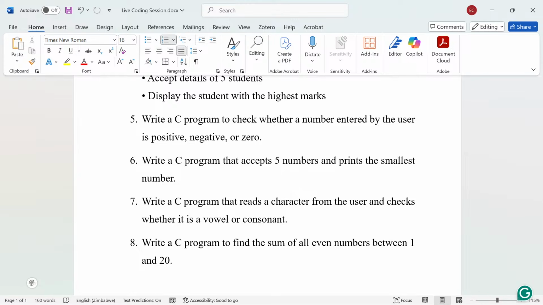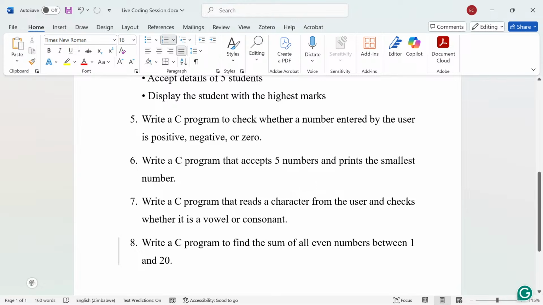So the remaining questions are these: write a C program to check whether a number entered by the user is positive, negative, or 0. Write a C program that accepts 5 numbers and prints the smallest number. Write a C program that reads a character from the user and checks whether it is a vowel or consonant. Write a C program to find the sum of all even numbers between 1 and 20.